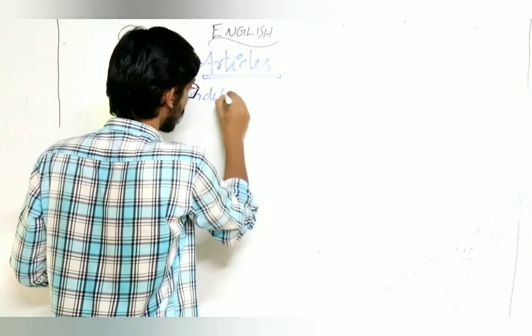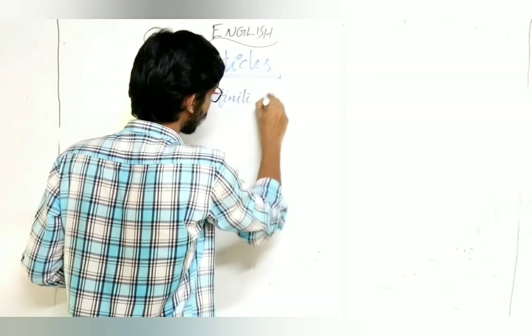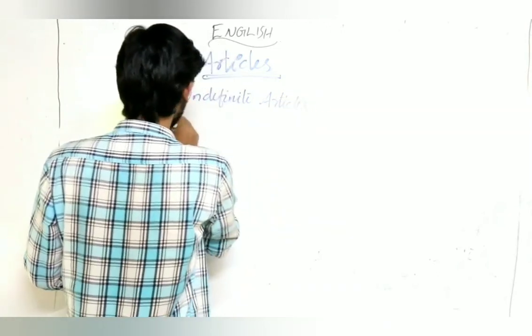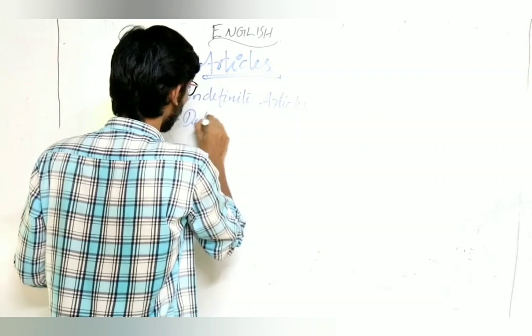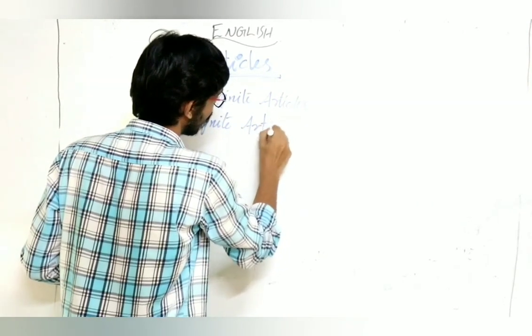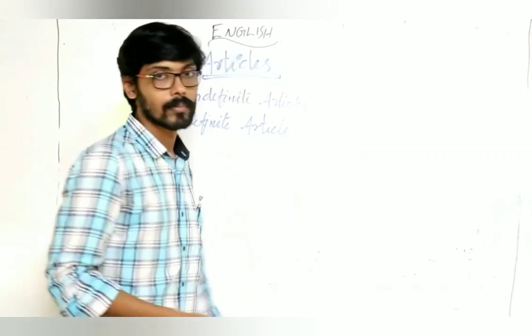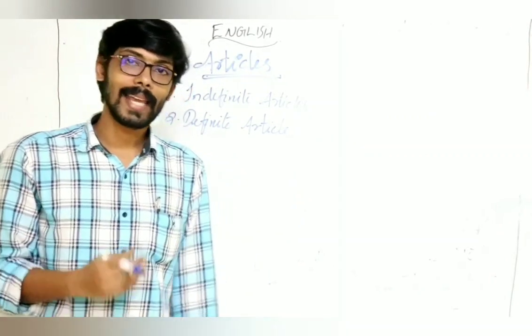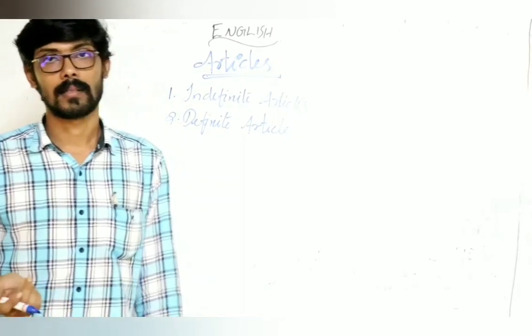Indefinite articles, and second, definite article. First, we are going to study indefinite articles.